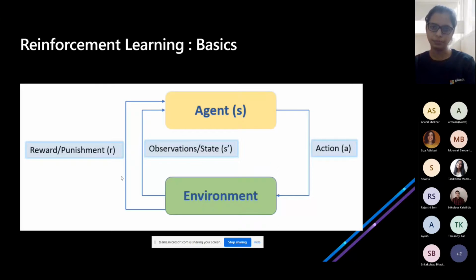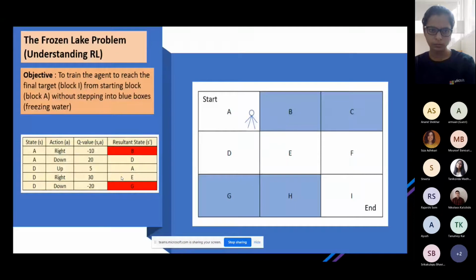Now we have seen a very basic diagram, and you may not be able to relate to what is an action, what is an observation, what is a reward. So we will take a very small example, and then we can see what this basic diagram is all about. This is a very classic, very basic example that is taught everywhere whenever we start talking about reinforcement learning, so I thought we should include this in our presentation as well.